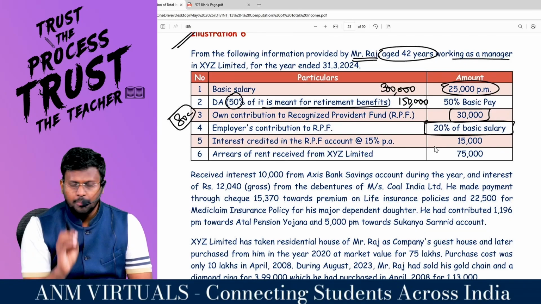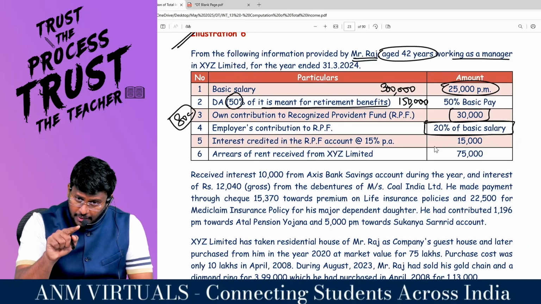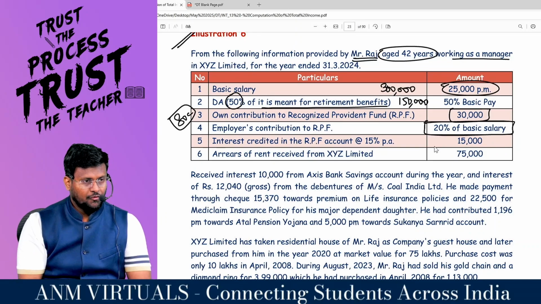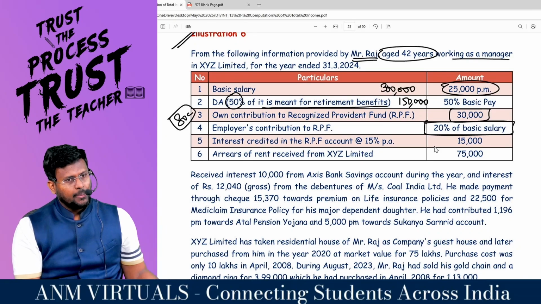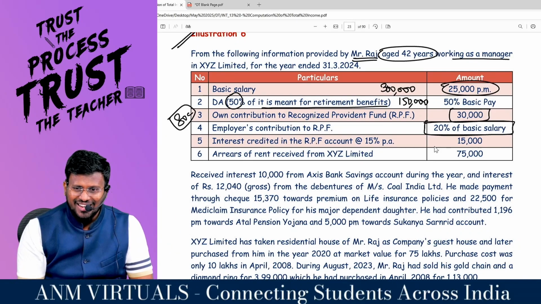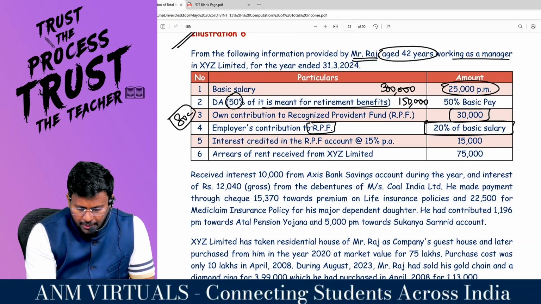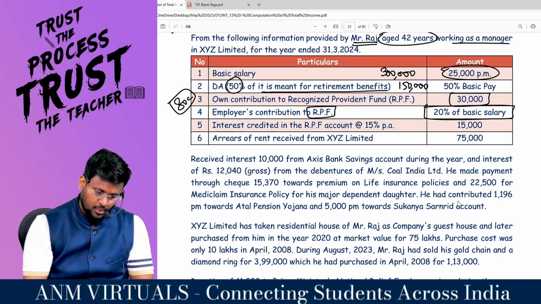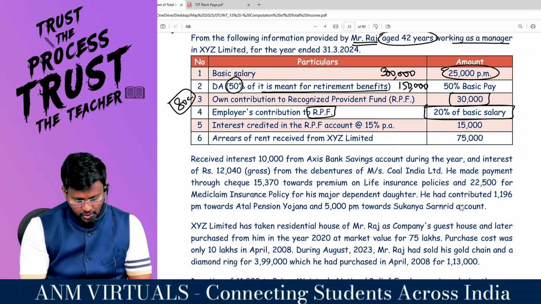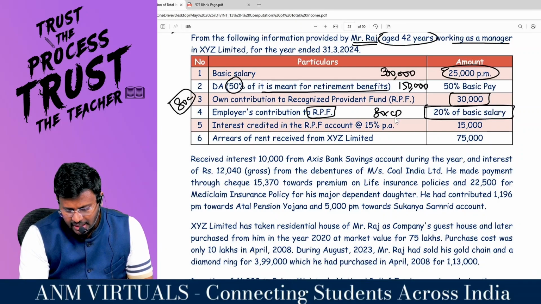Employer can contribute up to 10% of salary, but he contributed 20% of the basic salary. So first you have to include 20% of basic salary in the gross salary and you can claim deduction under 80CCD subsection 2, right, sir? But this is RPF, Recognized Provident Fund. Whose contribution? Employer's contribution. So the extra will be taxable. If it is 80CCD, that is a provision.